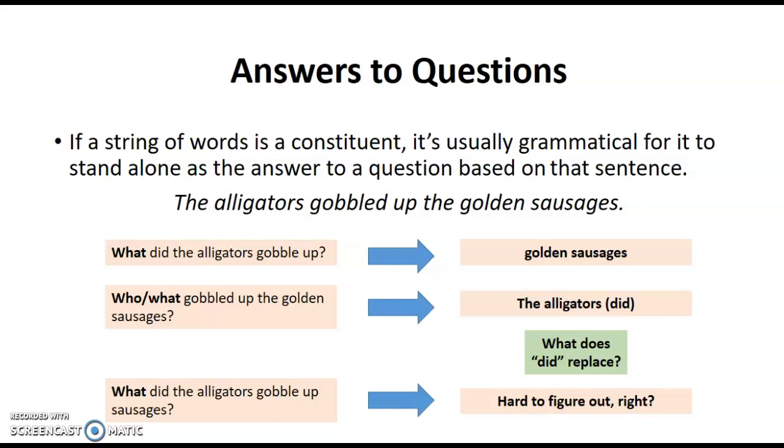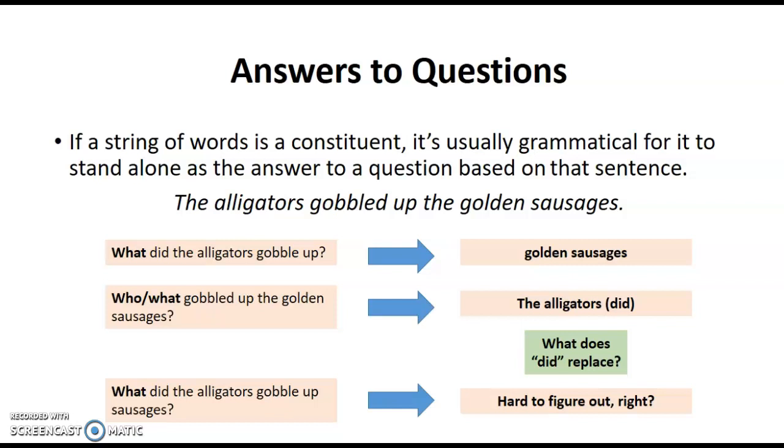You have to be able to ask a question that points to a specific phrase or specific constituent in that sentence. So this is a test that works for asking who did something, what something was, maybe an object of a verb, what the subject of a sentence is, something like that.